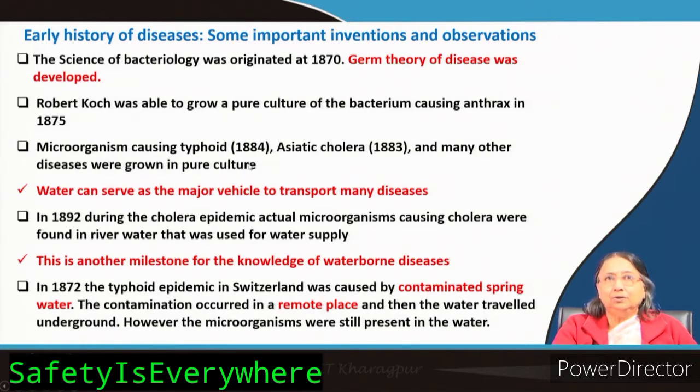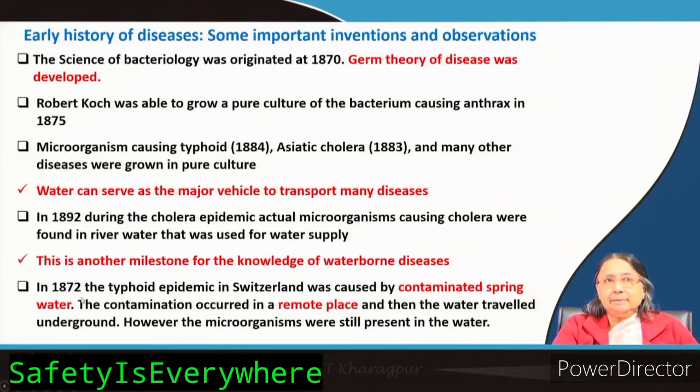So, microorganisms were grown in pure culture, and it was also known at that time that water can serve as a major vehicle to transport many diseases. This is another thing that was observed. In 1892, during the cholera epidemic, the actual microorganisms causing cholera were found in the river water that was used for the water supply. So it has come to the water supply. This is another milestone for the knowledge of waterborne diseases. Slowly you see how it is developing.